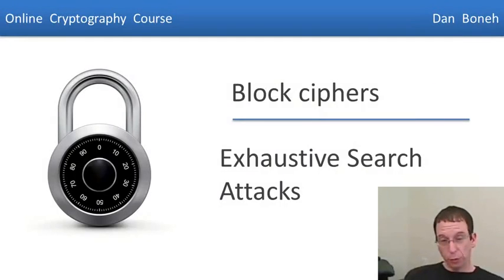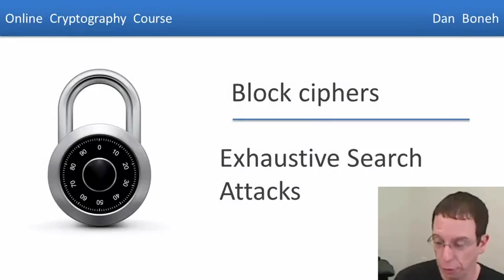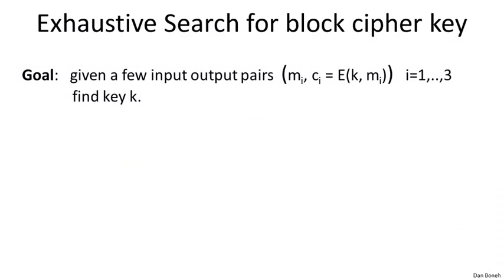Now that we understand how DES works, let's look at a few attacks on DES, and we're going to start with an attack called Exhaustive Search. Our goal here is that, given a few input-output pairs, M_i, C_i, we find the key that maps these M's to the C's. In other words, our goal is to find the key that maps M1, M2, M3 into C1, C2, C3.